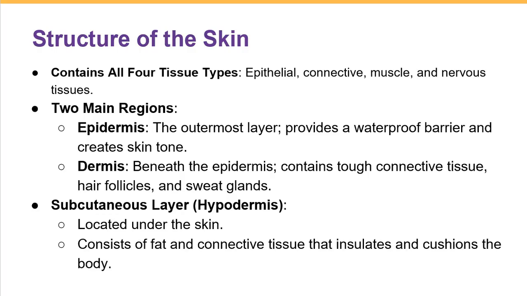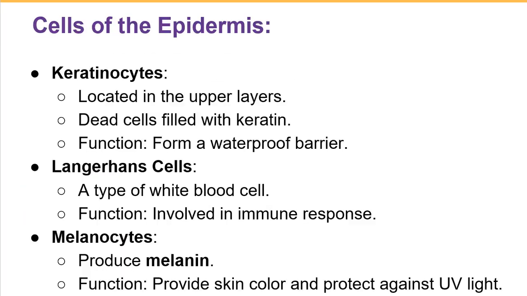We found these regions for our skin: the epidermis, the outermost or top layer, which is an epithelial tissue. Then the dermis, just under the epidermis, which contains connective tissue and is full of blood vessels, sweat glands, hair follicles, and muscle tissue. Then the subcutaneous layer, as we said, is fat tissue under the skin, where we can do the subcutaneous injection or remove fat tissue through liposuction.